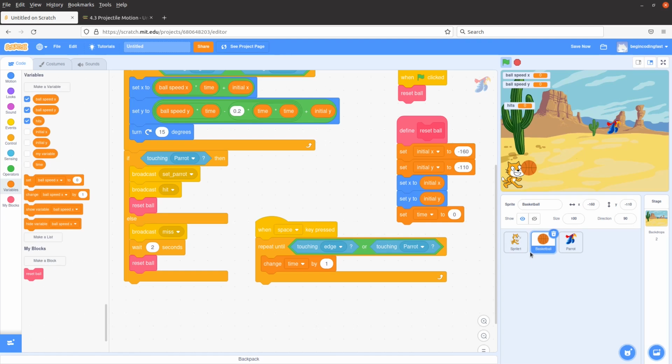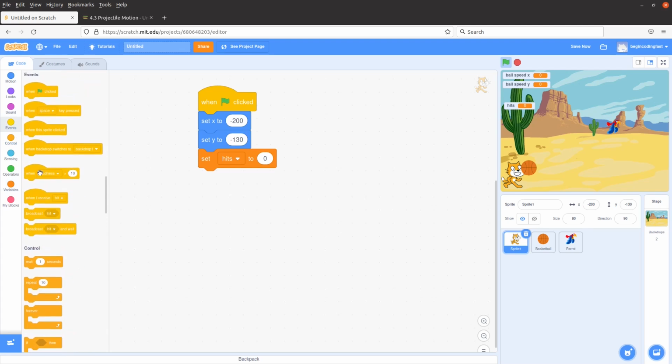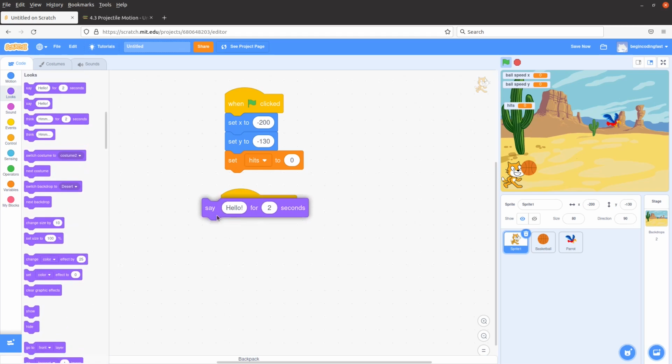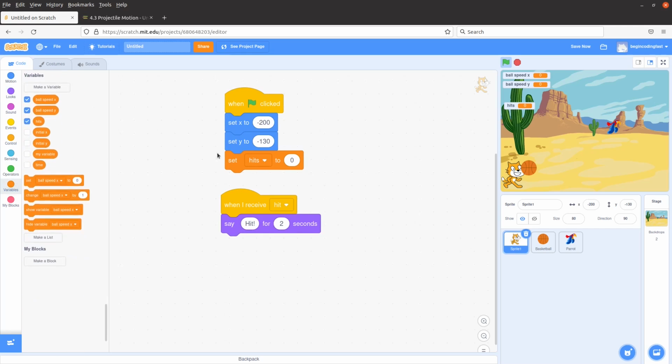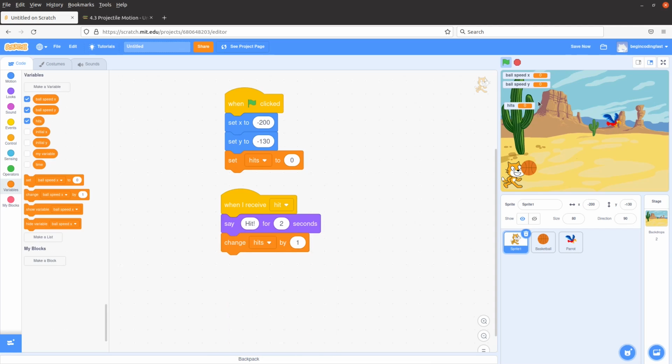So first I can go back to the cat. When the cat receives the hit message, what does it do? It has to say the parrot is hit. Say hit for 2 seconds. And after that I have to increase the number of hits by 1. This is a variable to indicate the number of hits.